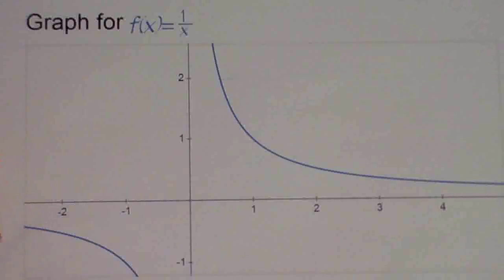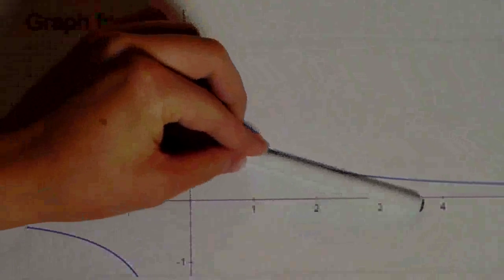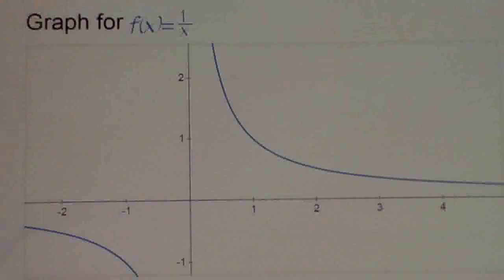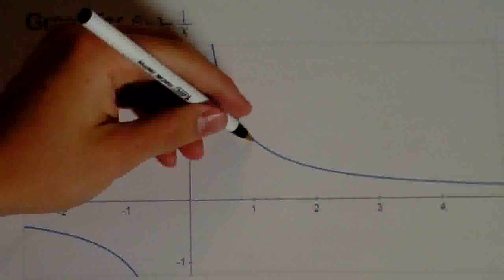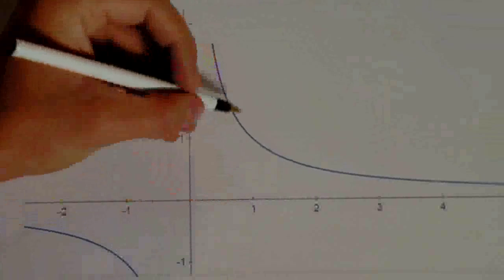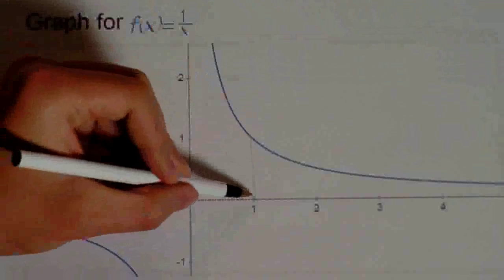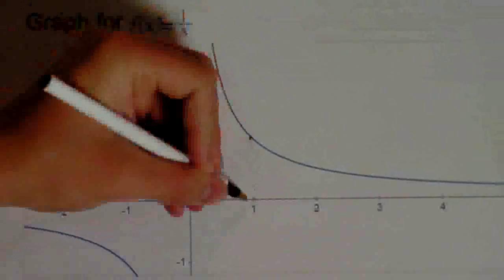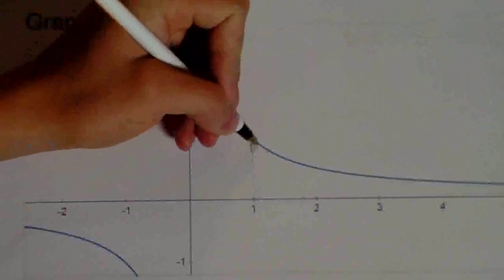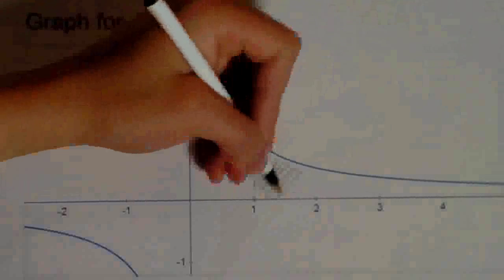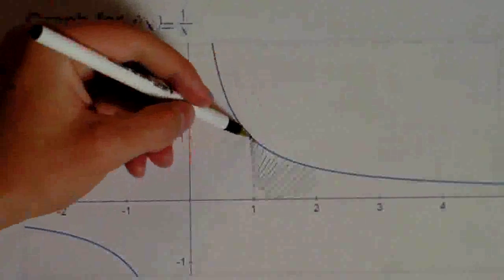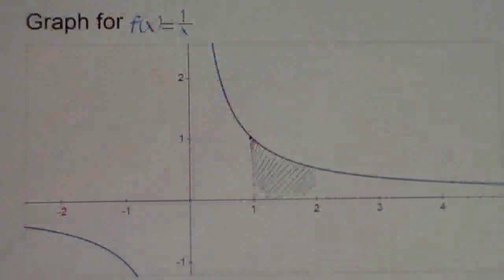Differential calculus deals with the slope, or the rate of change, at a certain point on the graph. Well, there's another kind of calculus called integral calculus that deals with the area under a curve. So suppose I want to take from the point (1, 1), where x is 1 and y equals 1, and I want to find the area under this curve up to a given point. How am I going to calculate the area under the curve? Well, since it's curved, you can't use geometry the way that you normally would. You're going to have to use calculus.